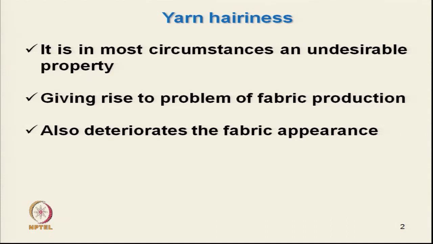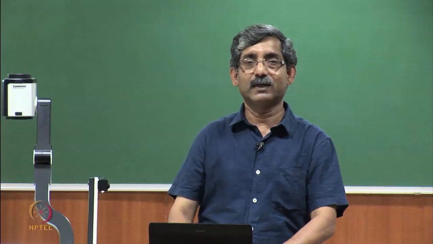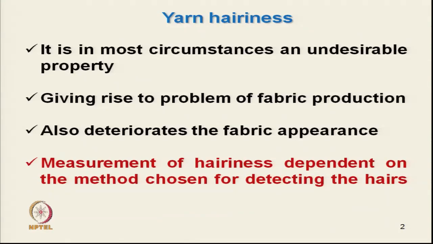It makes the fabric appearance dull, because of the random reflection.